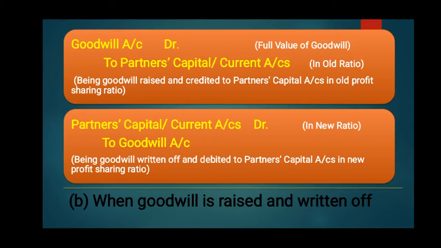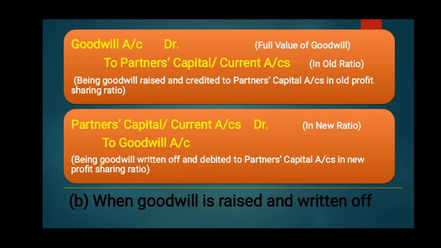So first we will debit the goodwill in the first entry with the full value of goodwill, and it will be divided among the partners in the old ratio. So goodwill account debit to partners' capital or current accounts credit in old ratio, being goodwill raised and credited to partners' capital accounts in old profit sharing ratio.